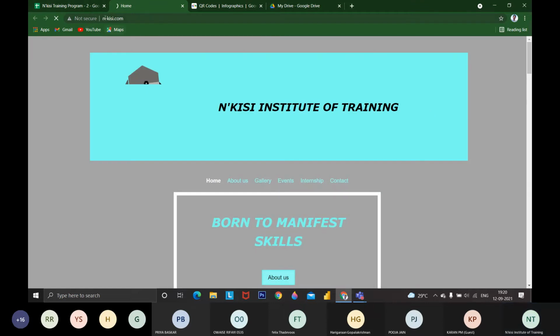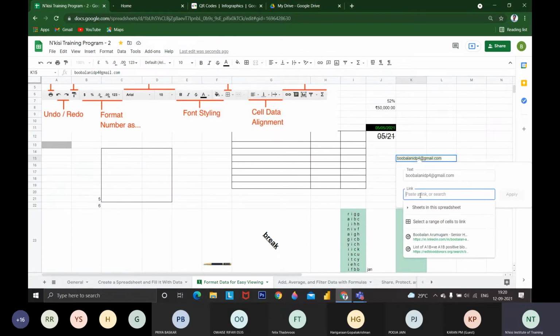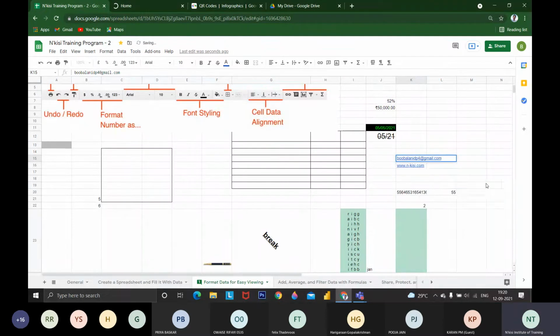But with Gmail I couldn't do that, so in that case I want to add the Gmail address and mention it as a link. If I press this link, it will redirect to my mail ID and open a mail to send to Bhubalan.